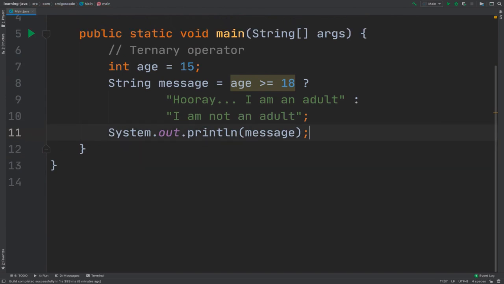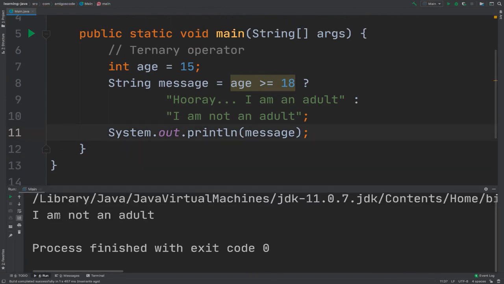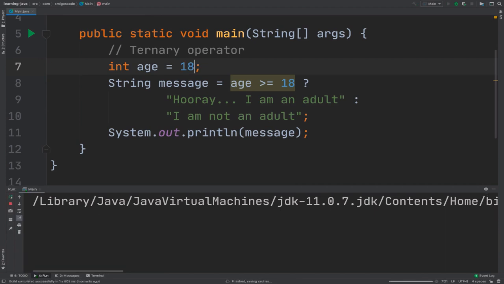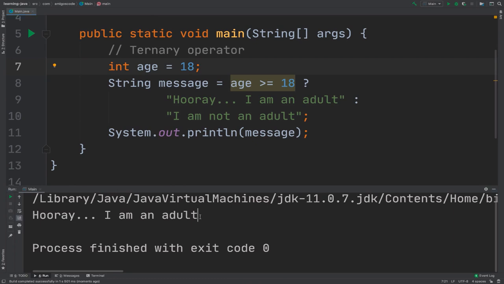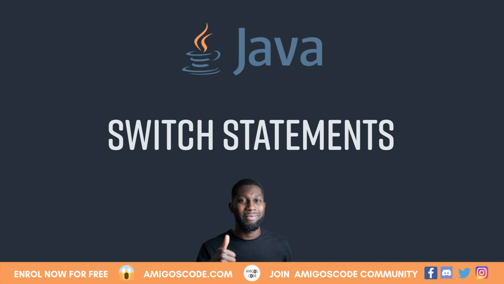So right here, if I delete that, if I run it, you should see that I am not an adult. So it's just printing this part right here. But as soon as I add 18, you can see that it's printing now this value. And this is all about the ternary operator. If you have any questions on this operator, let me know and I can give you further examples.